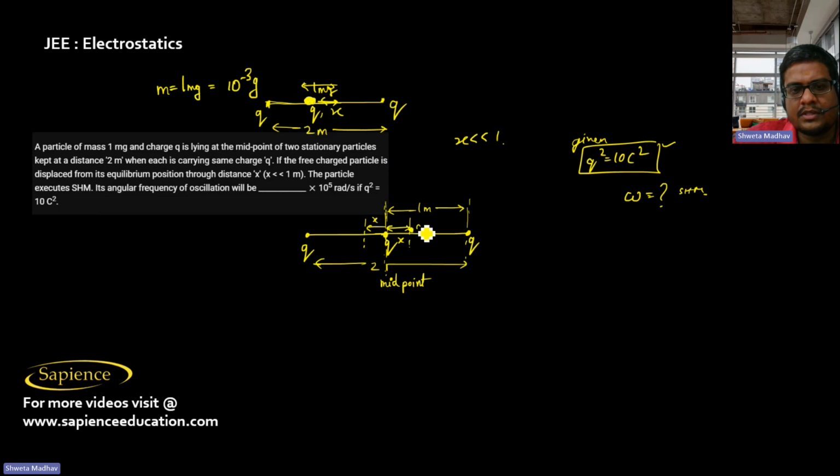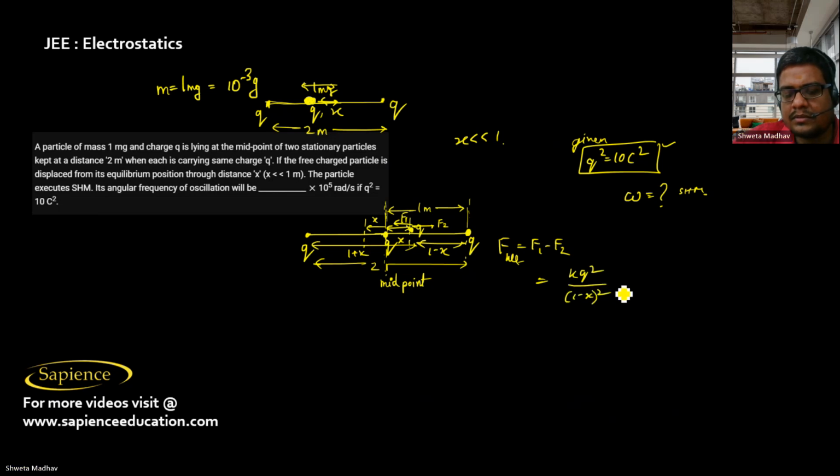So if it comes here, then the net force that will be exerted will be F1 minus F2. F1 is the repulsion due to this charge q and F2 is the repulsion due to this charge q. Now this length will be obviously 1 plus x now, and this is obviously 1 minus x. So F1 will be kq square by 1 minus x whole square, minus this will be kq square by 1 plus x whole square.